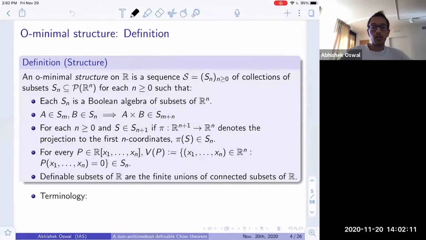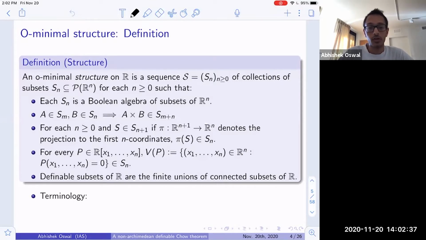And so just quickly going through the definition of an o-minimal structure. So an o-minimal structure on R is the data of a collection of subsets of R^n for every n. And they satisfy some basic properties. So the first four axioms here are just saying that this collection of sets in R^n are closed under all sorts of first order logic operations that one could imagine.